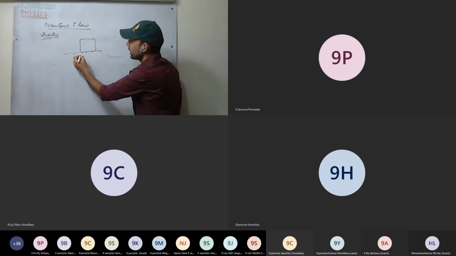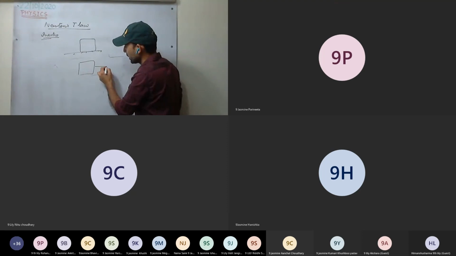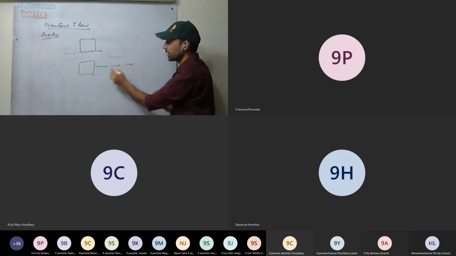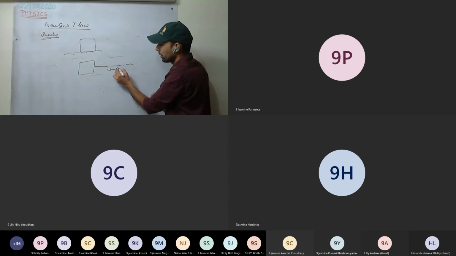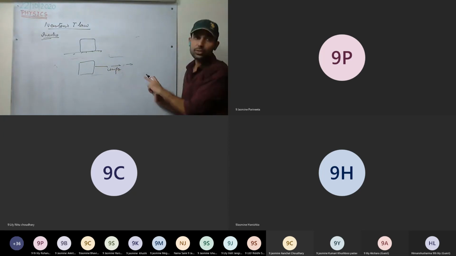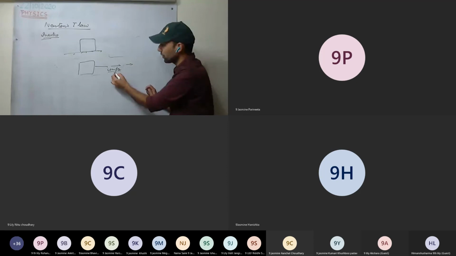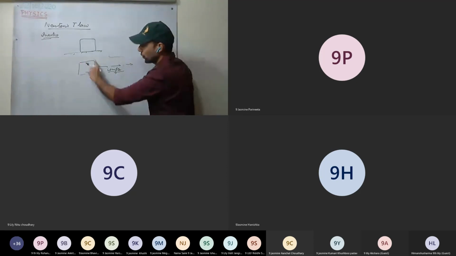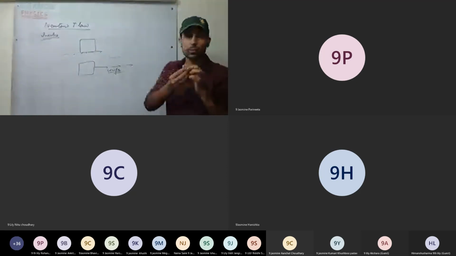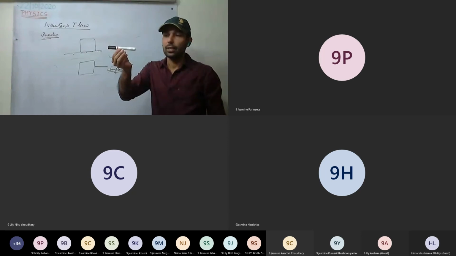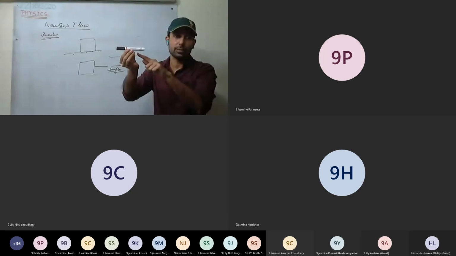Now its second part is there. If a body is moving in uniform motion, it won't change its state of uniform motion unless a force is applied on it. If a body is moving, it will keep on moving unless any force is applied on it.